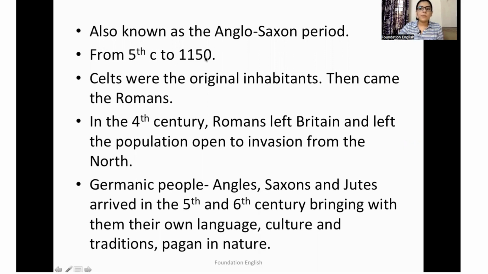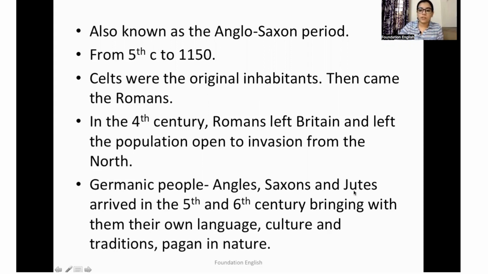So there is a slight misconception among students. They believe that the Old English period ends with the Norman conquest in 1066, but that is not the case. So Celts were the original inhabitants of the place. Then came the Romans. In the 4th century, Romans left Britain and the population was left open to invasions from the north. Then came the Germanic people, Angles, Saxons, and Jutes.